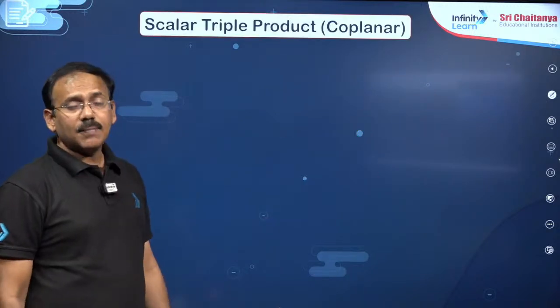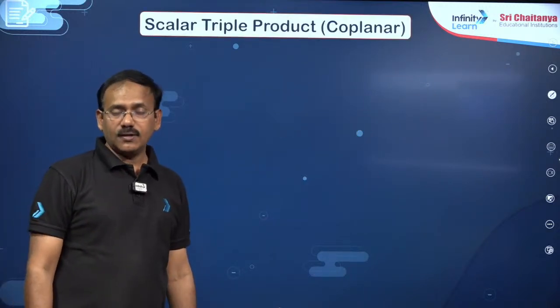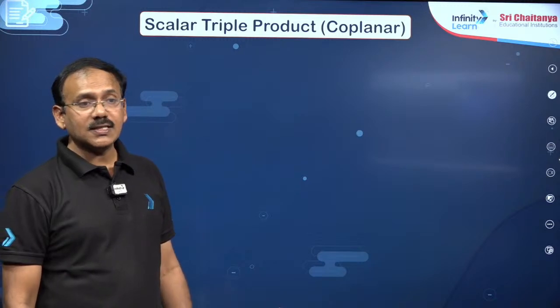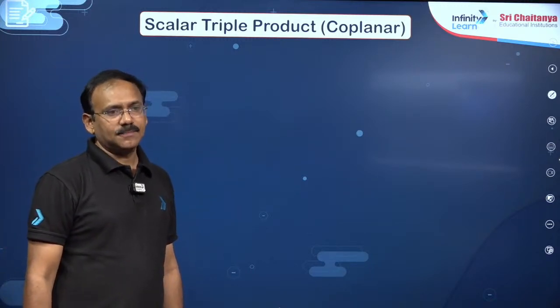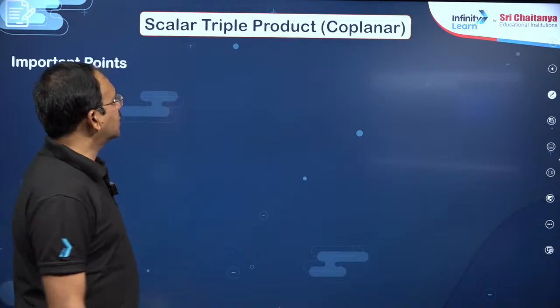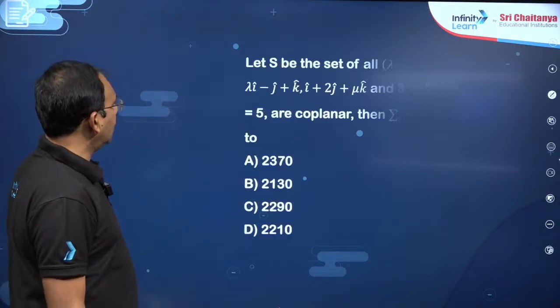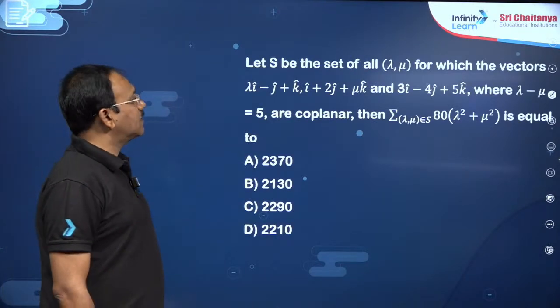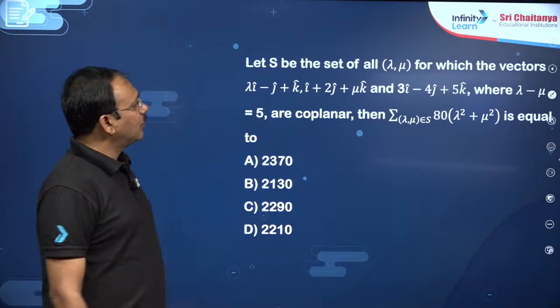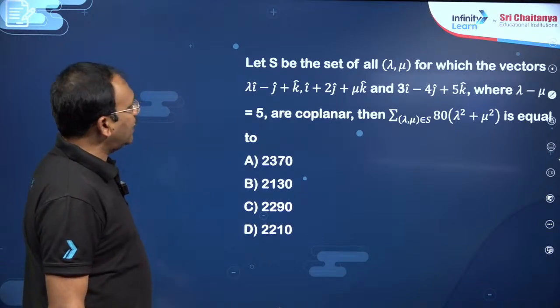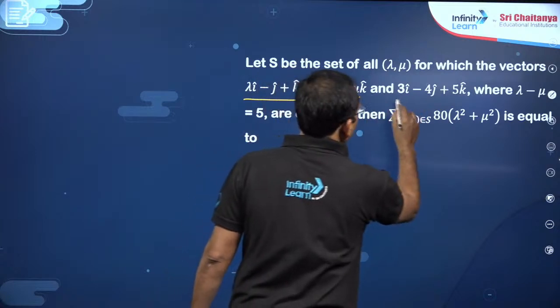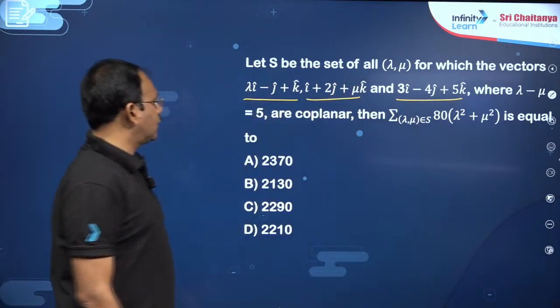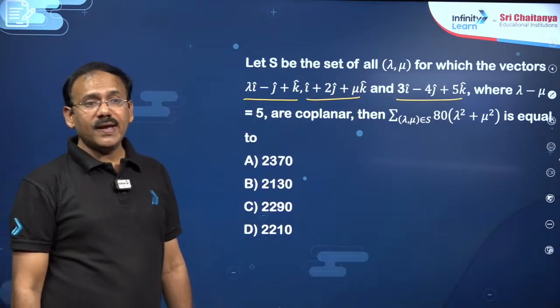Next, scalar triple product is one of the important ones, where box ABC is just like a determinant, my dear friends. The next, dear students: let S be the set of all lambda and mu for which the three vectors given, where lambda minus mu is equal to 5, are coplanar.